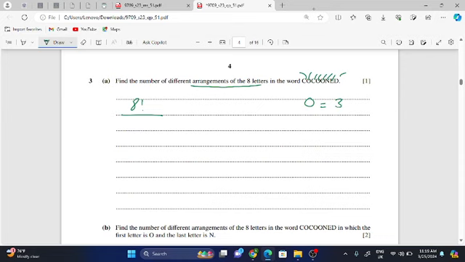O is repeating thrice, C is repeating twice, and N is 1 time, D is also 1 time, and E is also 1 time. So 8 factorial divided by the repeating numbers: C is repeating twice, so 2 factorial, times 3 factorial for the letter O.